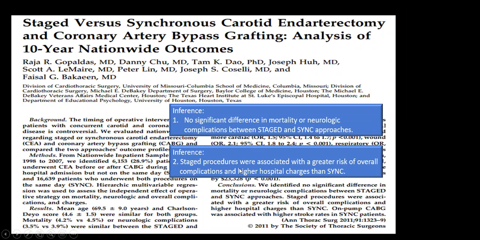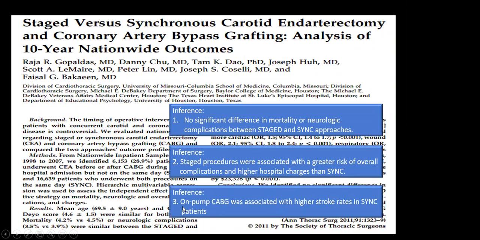And staged procedures are associated with a greater risk of overall complication and higher hospital charges than synchronous. So when we do a staged procedure, this study is favoring that we should do both things together. And an additional thing, they found that if the patients are operated on pump, they are associated with a higher risk of stroke. Probably this might be related to patients who are on pump having more chances of microemboli and more chances of handling of the aorta because we are doing additional cannulation and all those things. So this study favored a synchronous procedure.